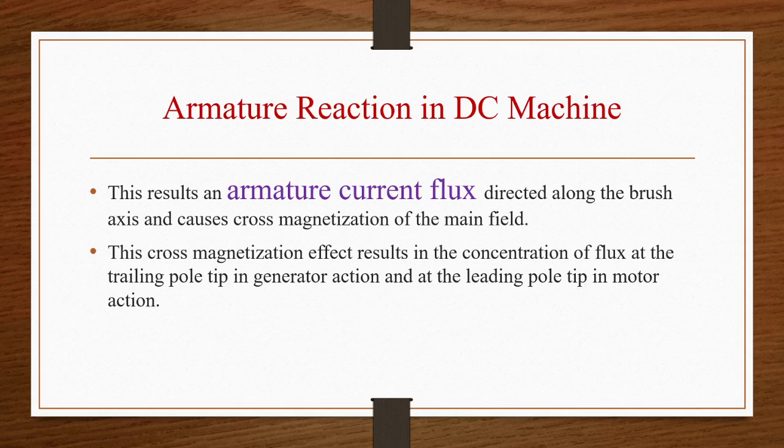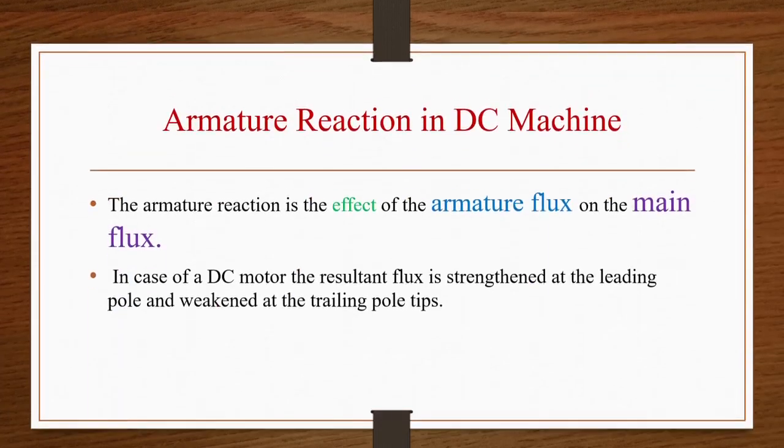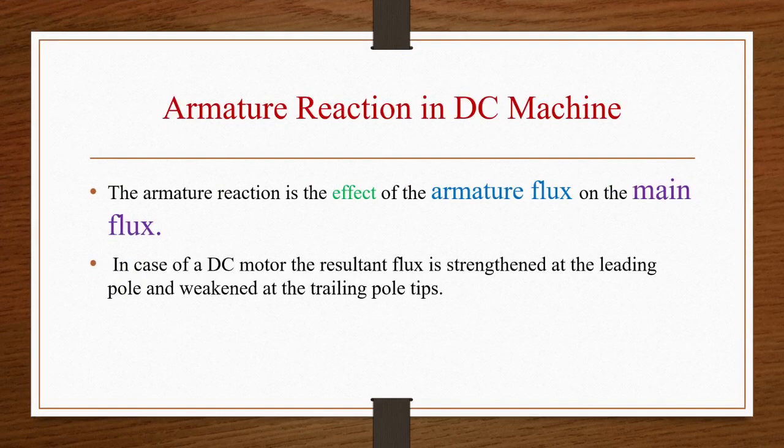So in case of generator, what is happening? The cross magnetization effect will result in the concentration of flux at the trailing pole tip of the generator. What is armature reaction? The effect of armature flux on main flux is called armature reaction. Along with this, the main flux is the flux which is created by the poles of a magnet.